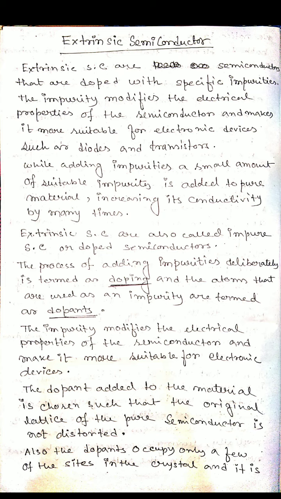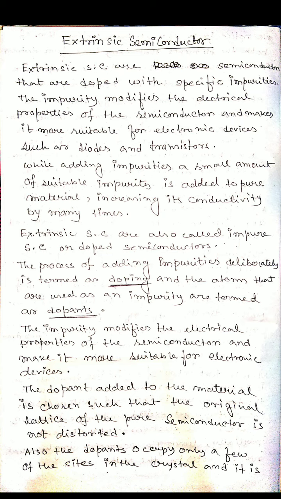The impurity atoms that we add are called dopants, and the process is called the doping process.